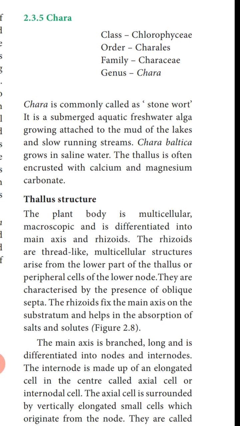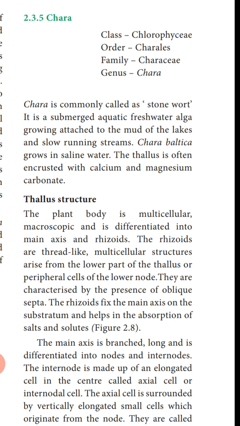Chara is commonly called stonewort. Now, why is it called a stonewort? Because in these species, you can find calcium and magnesium deposits present there. As a result, it is called stonewort.